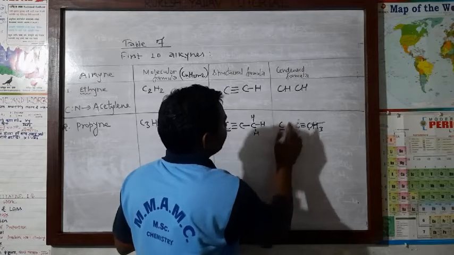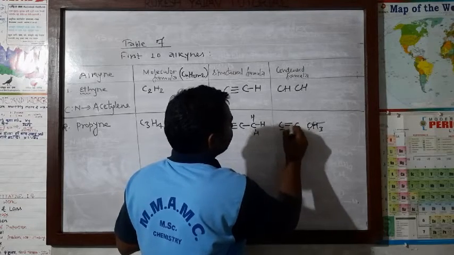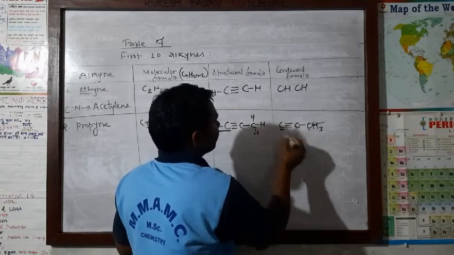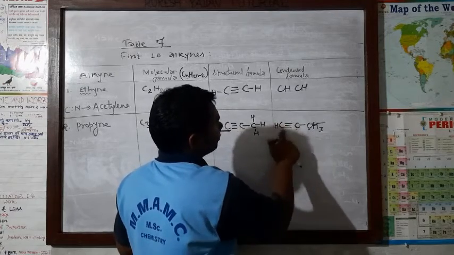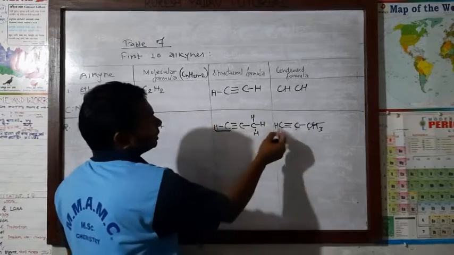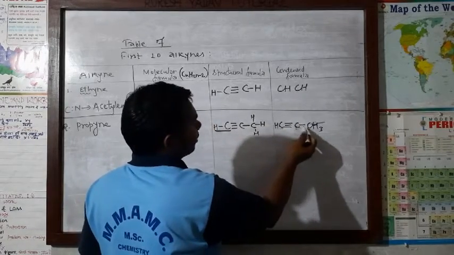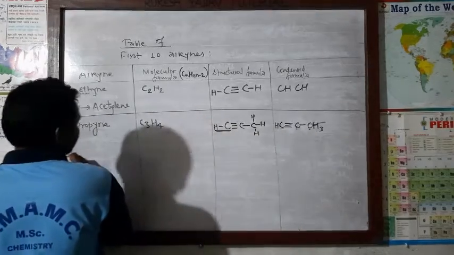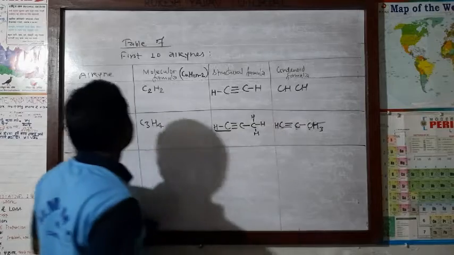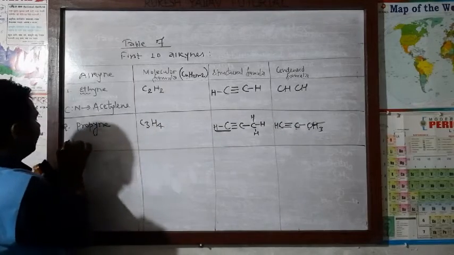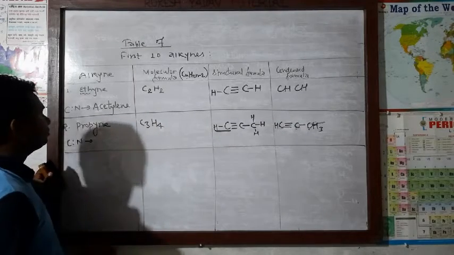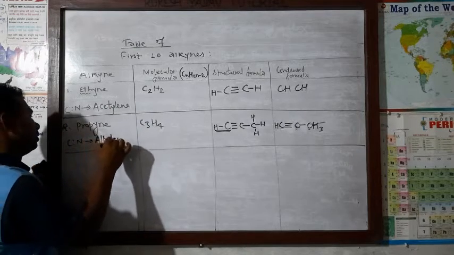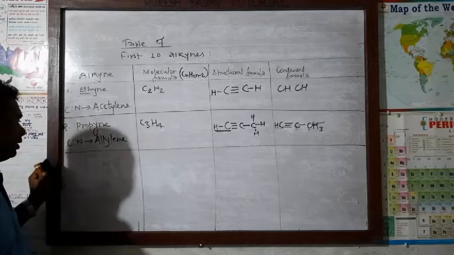Here is triple, here is not triple, here is single. Now here is one hydrogen atom H. CH or HC we can write, doesn't matter. Triple covalent bond, okay, CH3. This is the condensed formula. In the same way, its common name we can write. Here acetylene, here allylene.